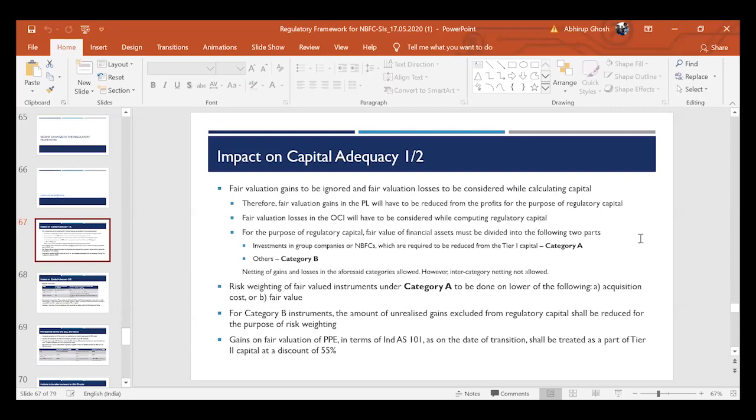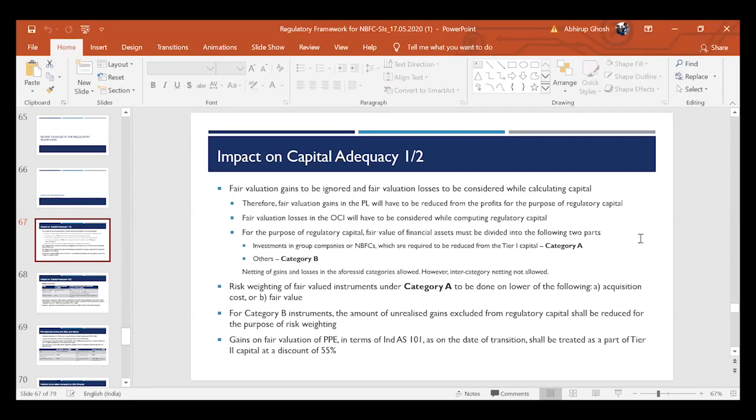We have also seen the different components of tier 1 and tier 2. Now after Ind AS, there could be a situation where the company would report unrealized gains or unrealized losses. What should be the treatment of those unrealized gains or losses while we compute capital adequacy?